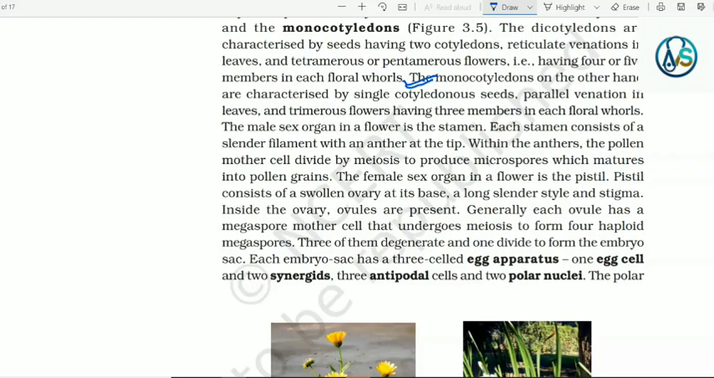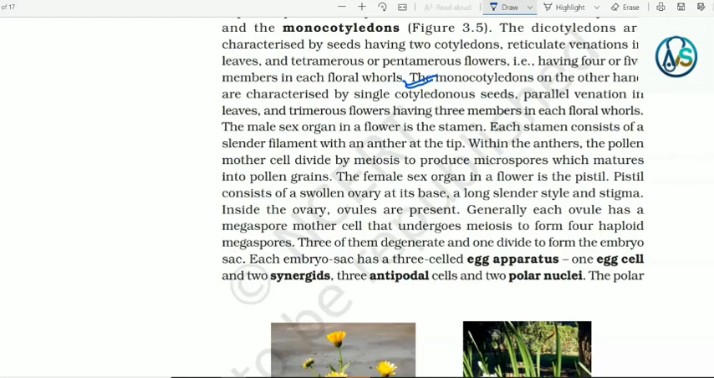The male sex organ in a flower is the stamen. Each stamen consists of a slender filament with an anther at the tip. Within the anthers, the pollen mother cell divides by meiosis to produce microspores, which mature into pollen grains. The female sex organ in a flower is the pistil. Pistil consists of a swollen ovary at its base, a long, slender style and stigma. Inside the ovary, ovules are present.